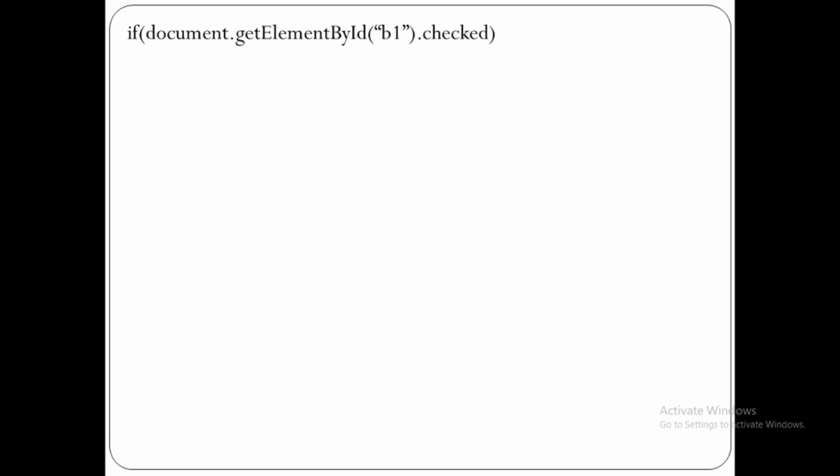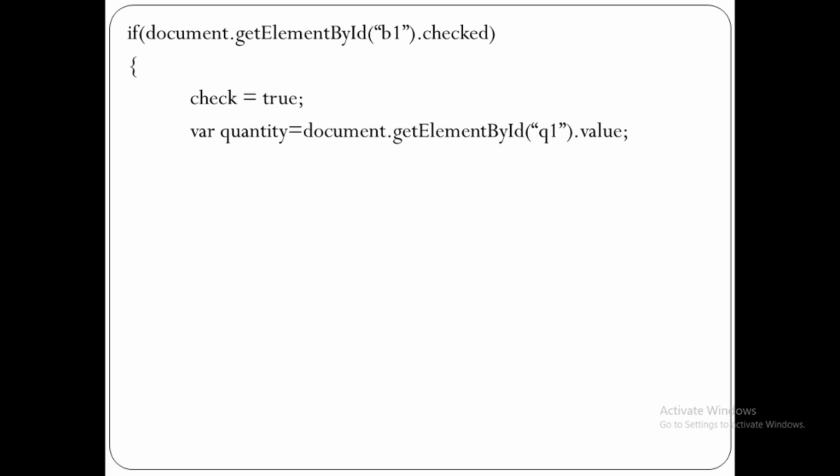If document.getElementById("b1").checked, it means b1 checkbox is selected, then check is equal to true. Check is the name of variable. Now var quantity is equal to document.getElementById("q1").value.